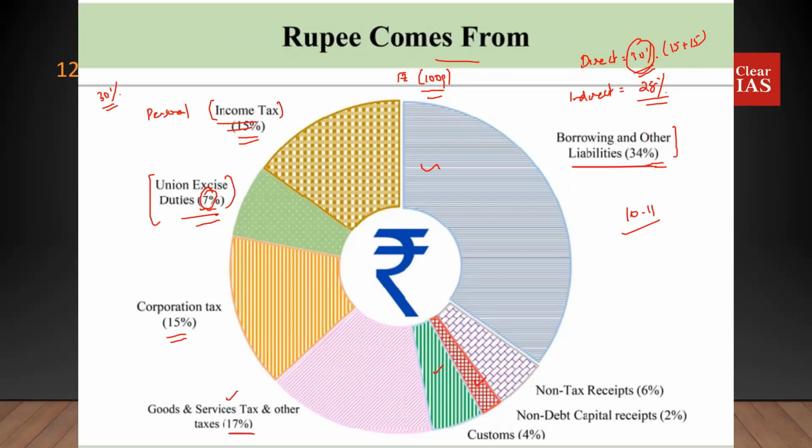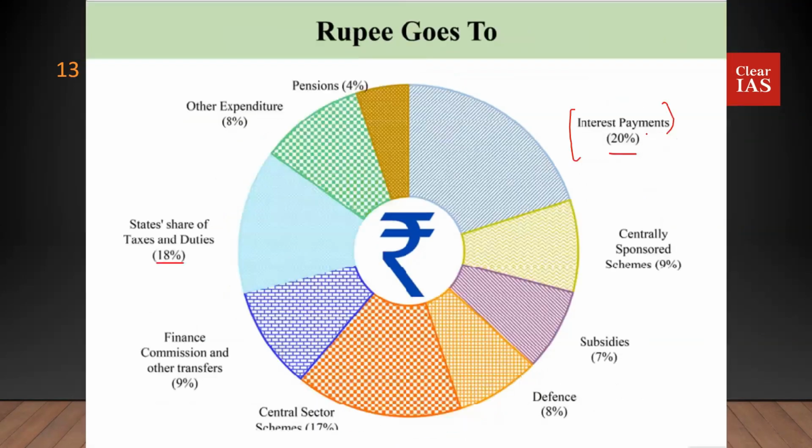It shouldn't be, because you see, the government's largest incoming money is borrowings. If this is the pattern year on year, if the government is taking such a huge portion of money as loans every year, don't you think the government will have to pay a huge amount of money as interest every year? Obviously. That's what is being reflected over there. That's the single largest component of the government expenditure, which is the interest payments.